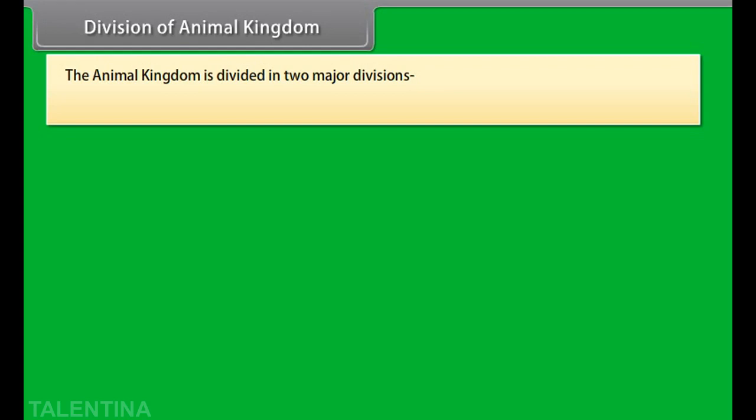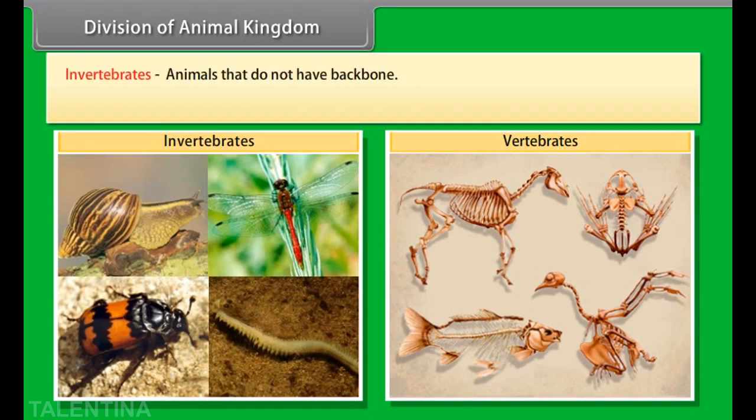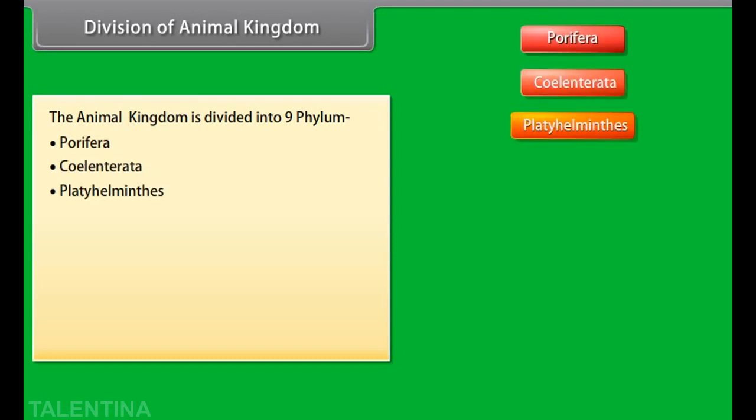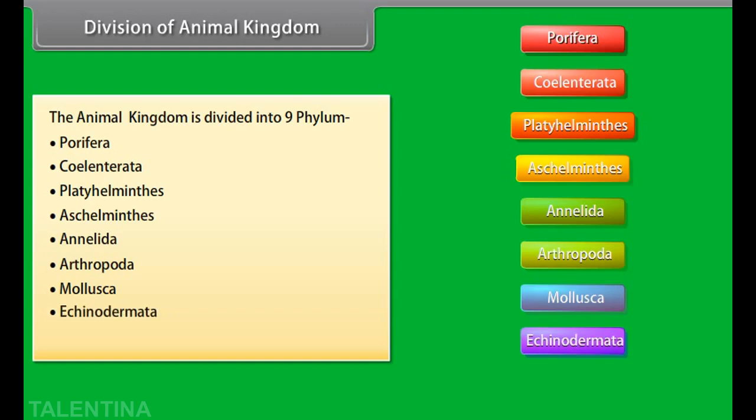Division of animal kingdom. The animal kingdom is divided into two major divisions: invertebrates and vertebrates. Invertebrates, animals that do not have a backbone. Vertebrates, animals which have a backbone. The animal kingdom is broadly classified based on common fundamental features as given in the image. The animal kingdom is divided into 9 phyla: Porifera, Coelenterata, Platyhelminthes, Aschelminthes, Annelida, Arthropoda, Mollusca, Echinodermata, Chordata.